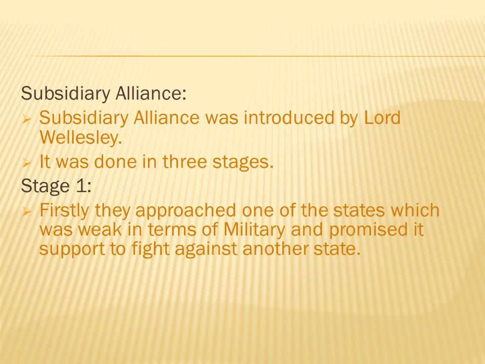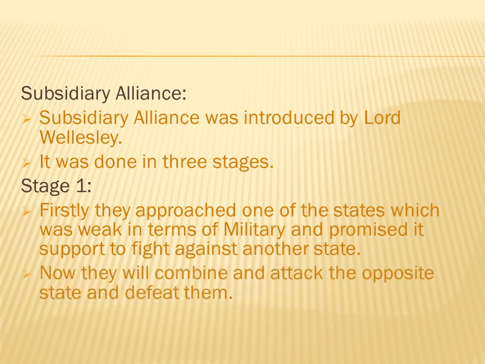For example, if we have two states, one state which is weak in terms of military, another state which is strong in terms of the military. The strong king doesn't need any kind of support, whereas the weak king definitely needs support. That's the reason why the Britishers used to approach the weak king. They promised him to fight against the other state. So now the British and the weak king will combinedly attack the other state and capture it. So this was the first stage of the subsidiary alliance.